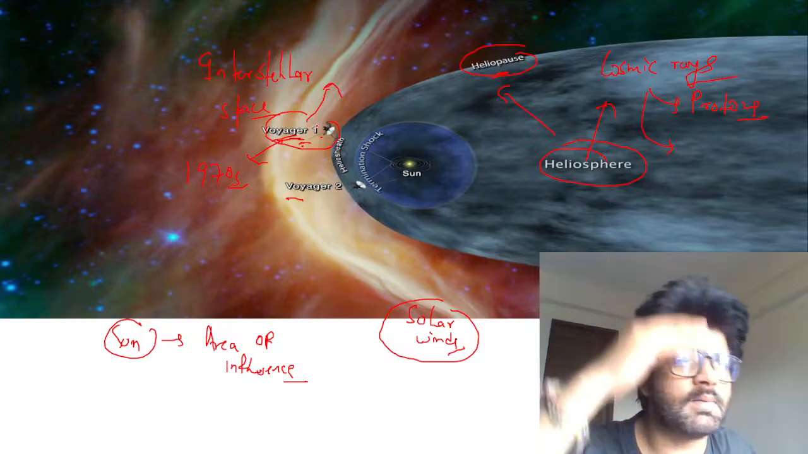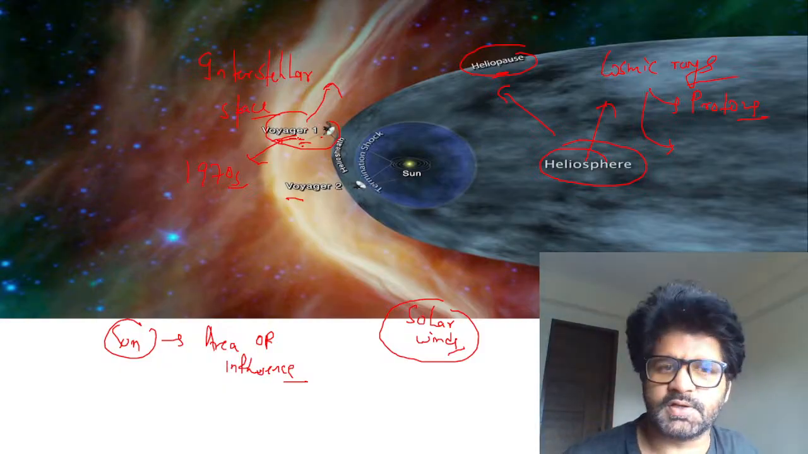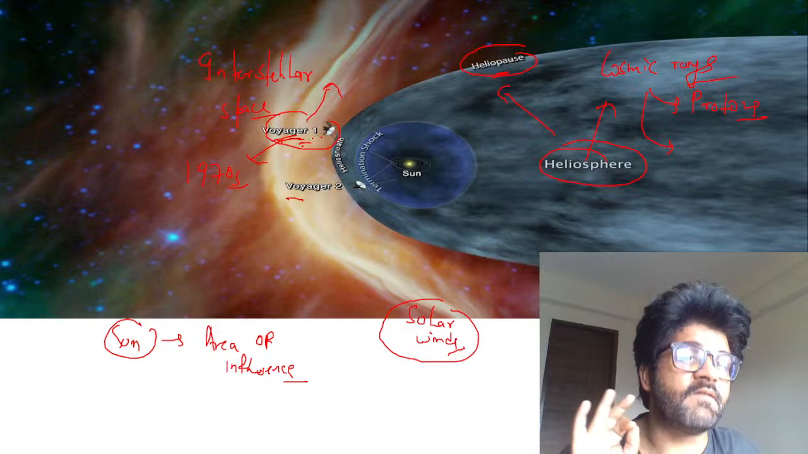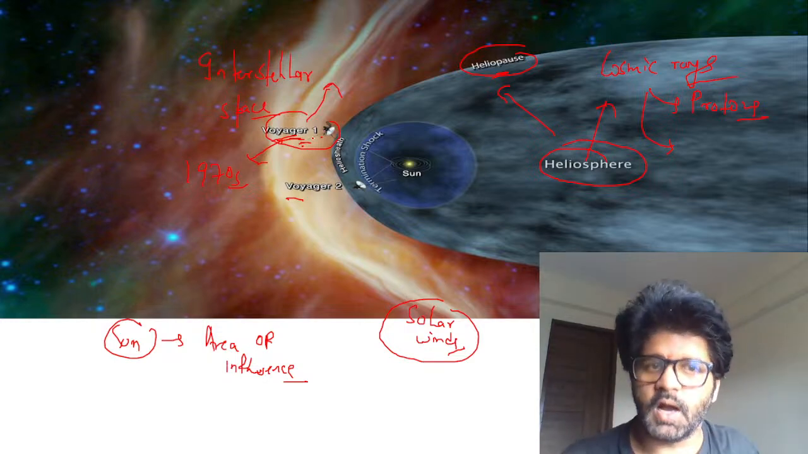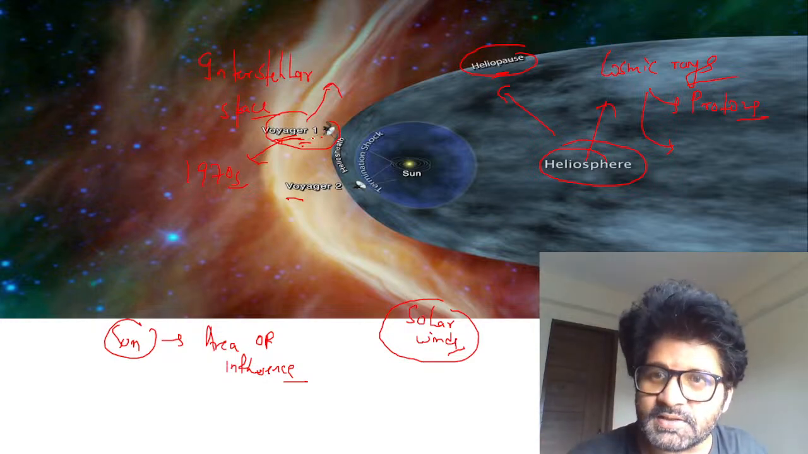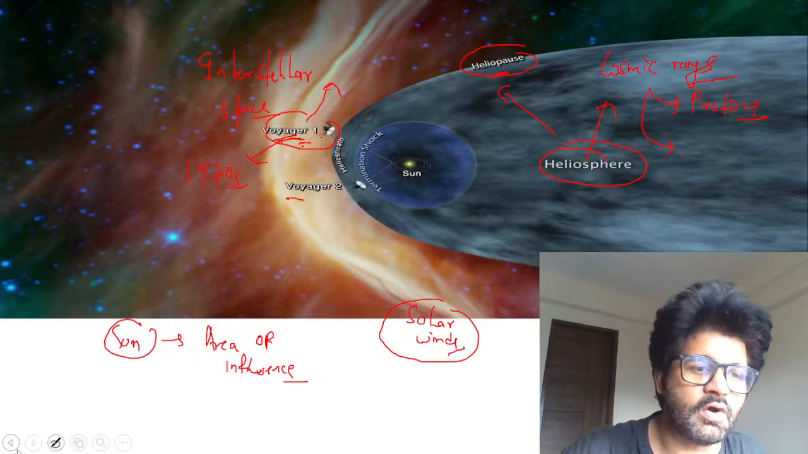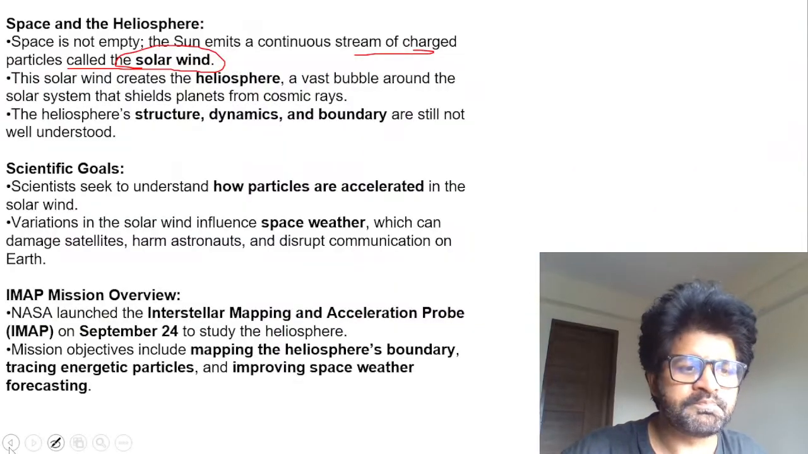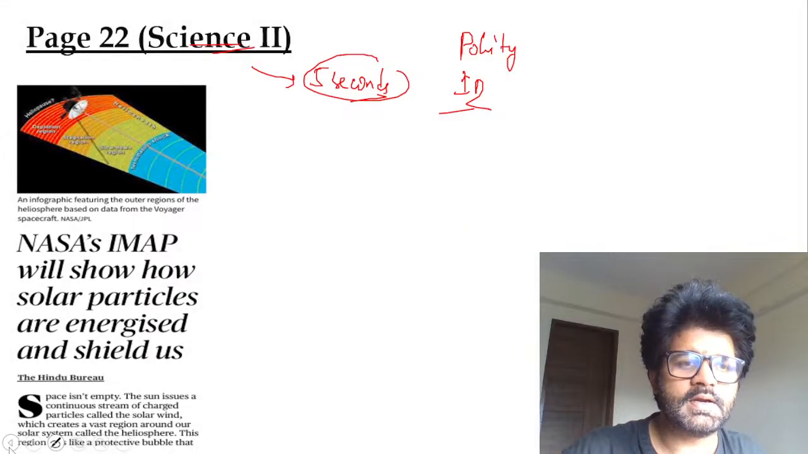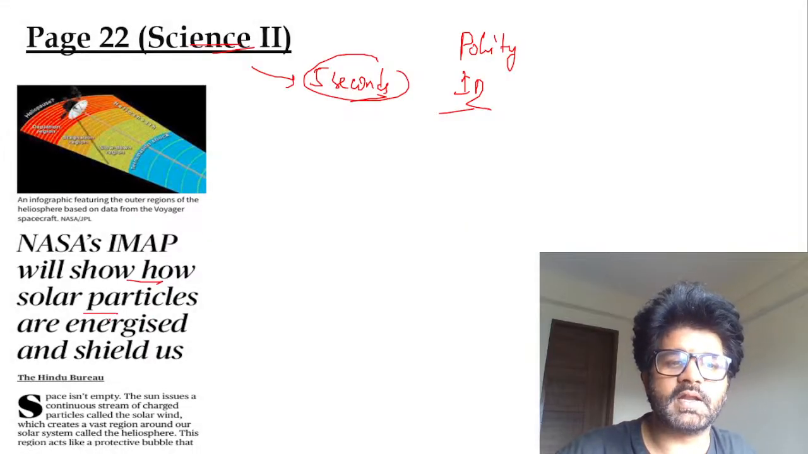So maybe some days down the line, it can be destroyed by these cosmic rays because they are very, very bad for us as a whole. So please understand these concepts. They are very, very tricky concepts. So now let's come back to this article. What is happening here? NASA's IMAP will show how solar particles are energized.